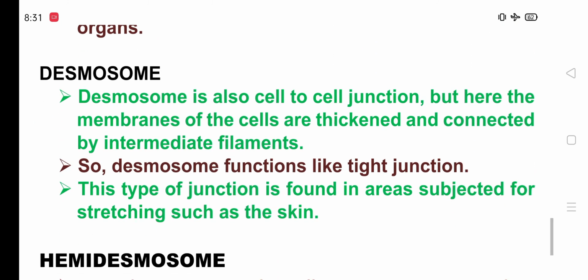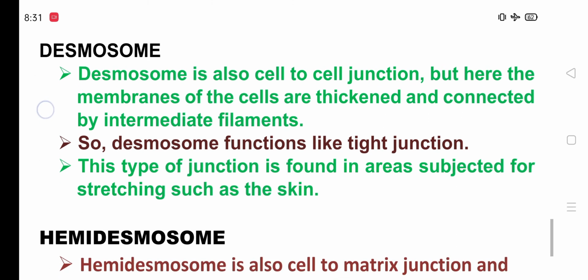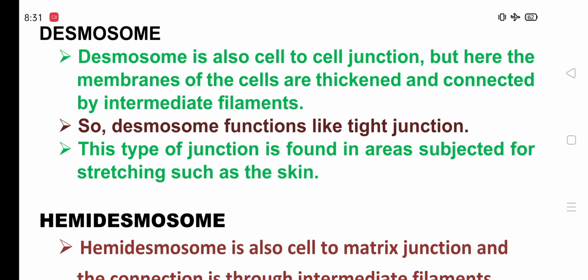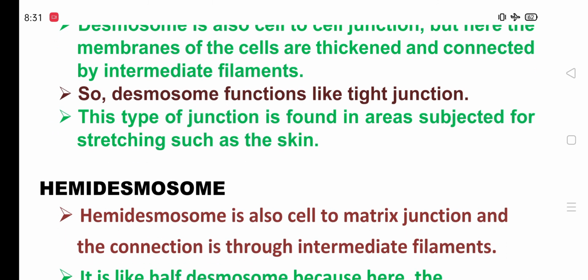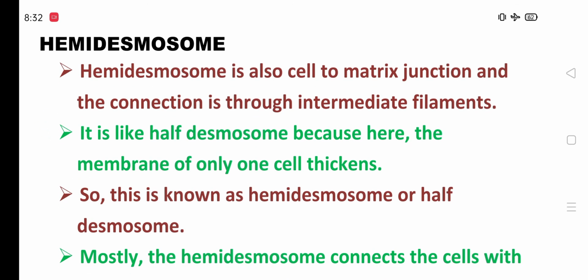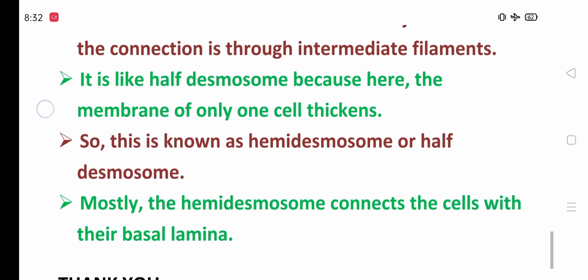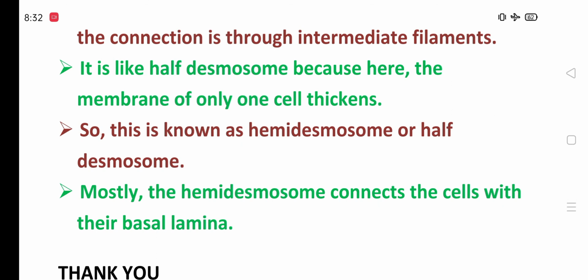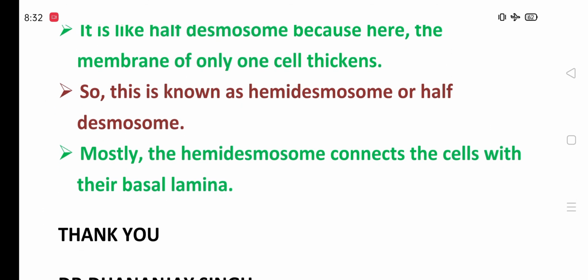Desmosome junction: desmosome is also a cell to cell junction, but here the membranes of the cells are thickened and connected by intermediate filaments. So desmosome functions like a tight junction. This type of junction is found in areas subjected to stretching, such as skin. Hemidesmosome is a cell to matrix junction, and the connection is through intermediate filaments. It is like a half desmosome because here the membrane of only one cell is thickened, so it is known as hemidesmosome or half desmosome. Mostly the hemidesmosome connects the cells with their basal lamina.